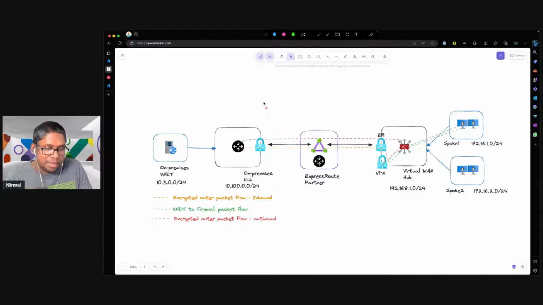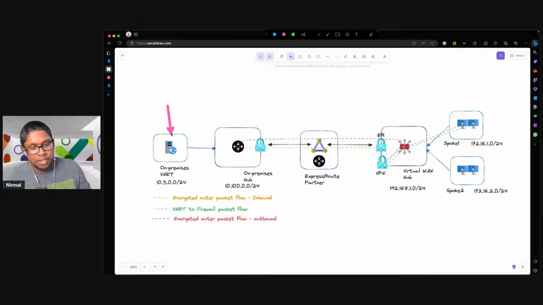I've also built my on-premises simulated environment. This is also on Azure, but it's all connected through an ExpressRoute circuit. This is built with a VNet, and there's also a gateway in here. Then I have an OPNsense VM, which is going to be the one that establishes the VPN tunnels to my virtual WAN hub.